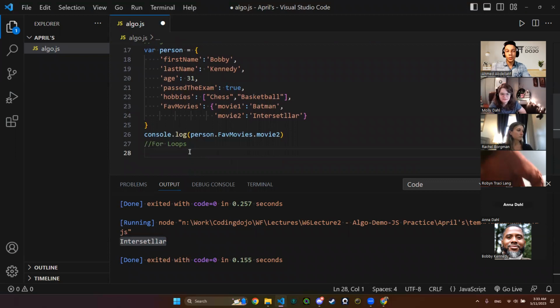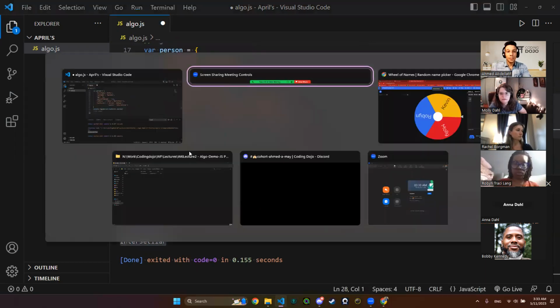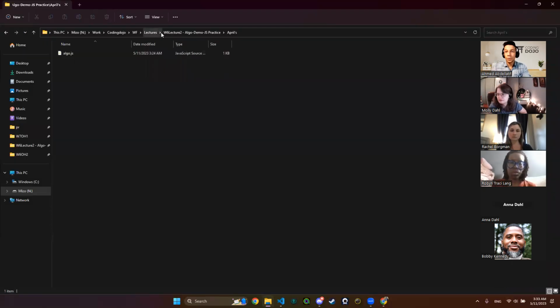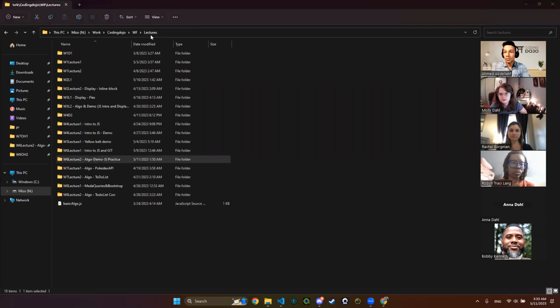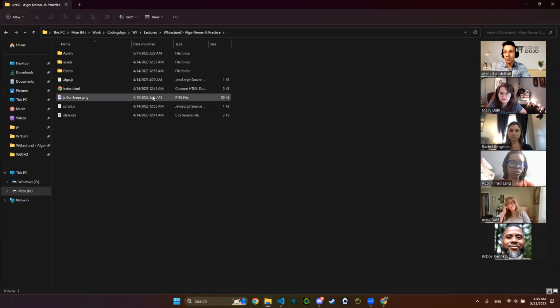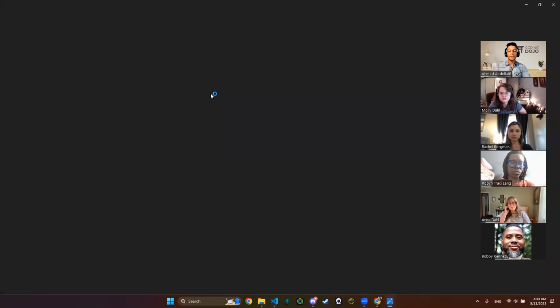Okay, let's move to the for loops. Why do we have loops? Why do we use loops? What are the types of loops? We use the loops. Let me first grab the image that I have for you. Where is it? Yes, here it is.